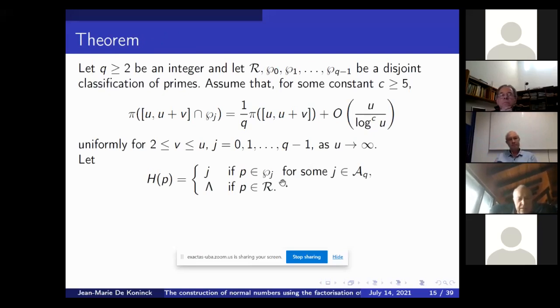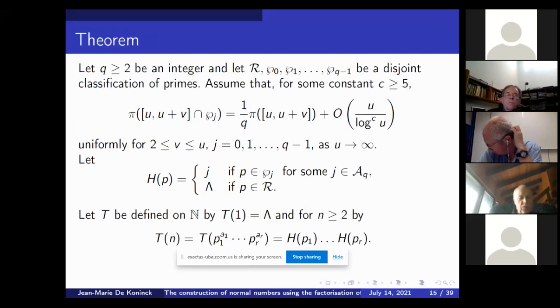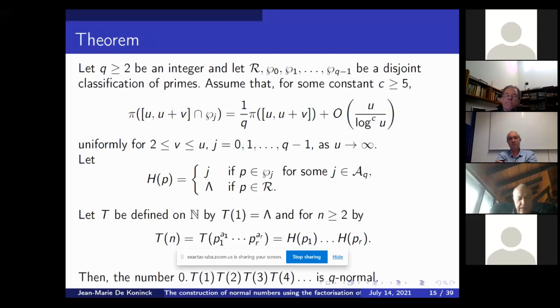Like I said a few minutes ago, it's just the index j to which that prime belongs, and we insert the empty word if it's a very exceptional prime that's in that set R, which could be finite. Then we introduce this function t. We define t1 to be the empty word, and for each integer n bigger than 2, which has a factorization into primes p1 up to pr, we associate h(p1), up to h(pr), the digits that represent the indices of the primes. If we concatenate all these values, we obtain a Q-normal number.